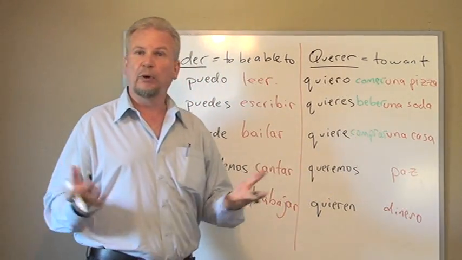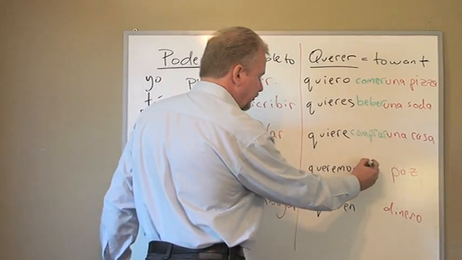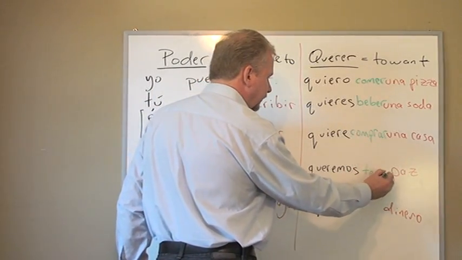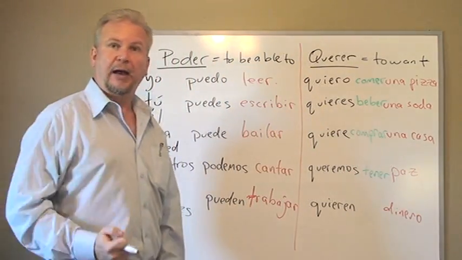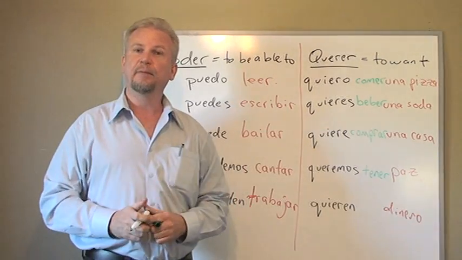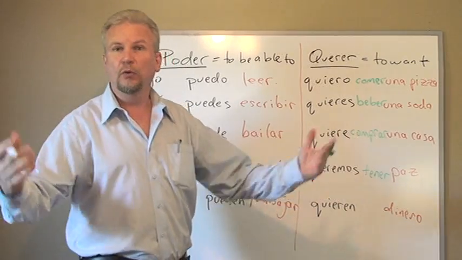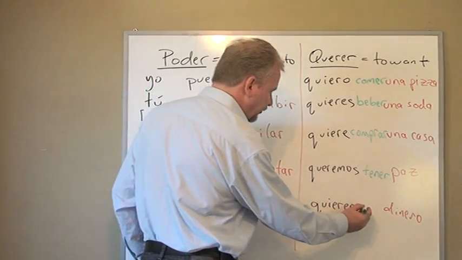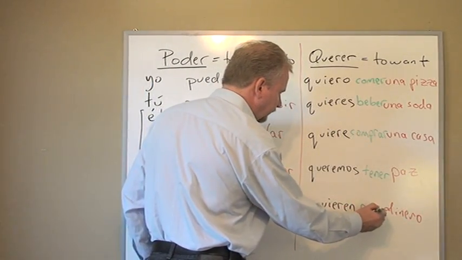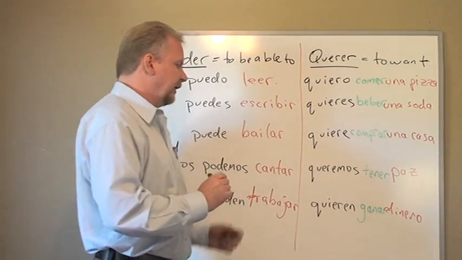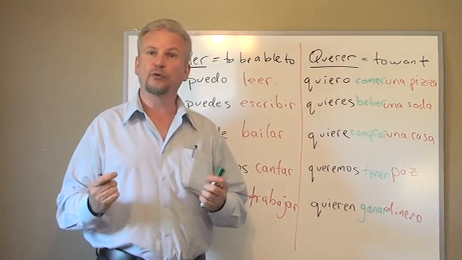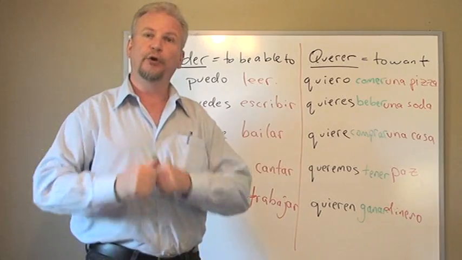Queremos paz. We want peace. Well, let's say queremos tener paz. We want to have peace. Ellos quieren dinero. They want money. Well, what verb can we put in there? Let's say ellos quieren ganar dinero, to earn. They want to earn money.